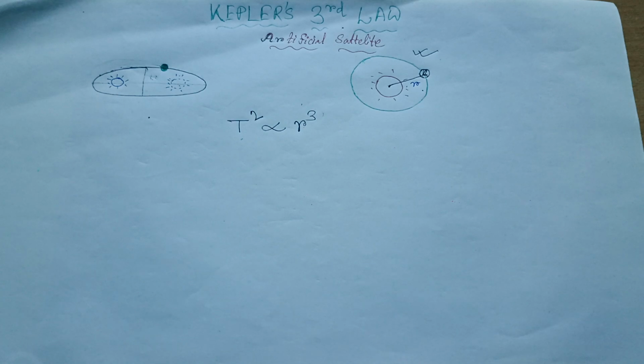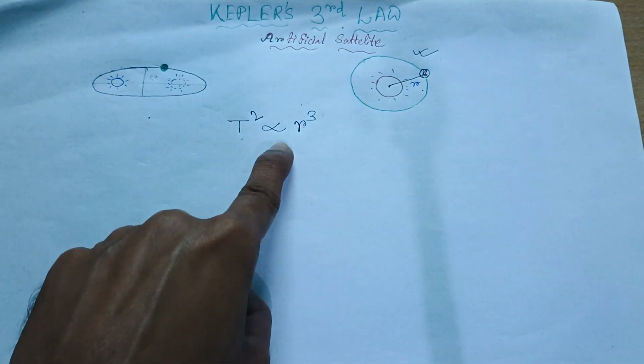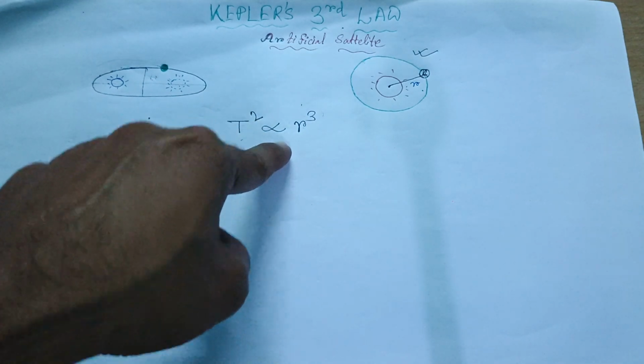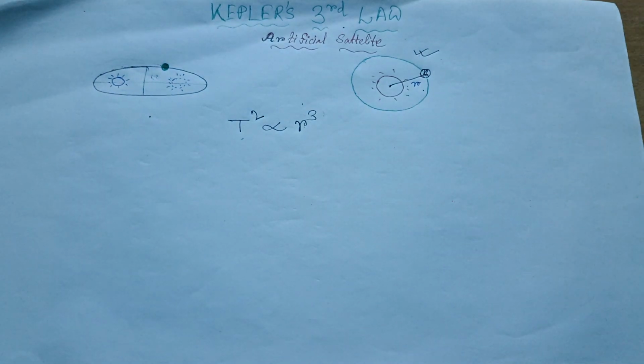So the solution to this problem is to look into the final aim, that means the final product, that is T square proportional to r cube. You have to think inside your mind about how you can relate the time period with the radius. Now, as you can see, this is the circular path, and you have to relate it with mechanics, with force, everything.